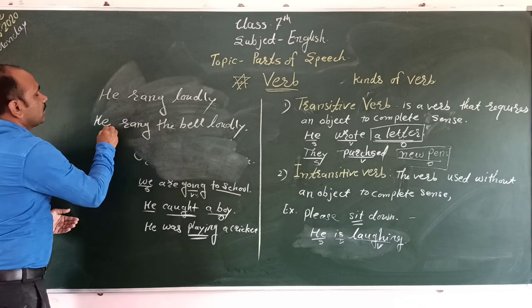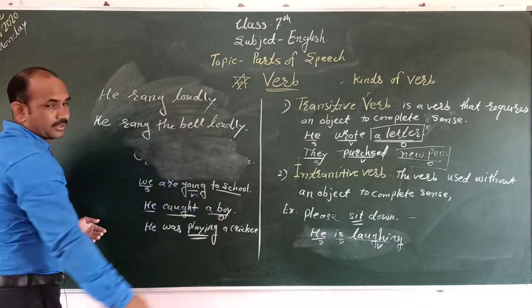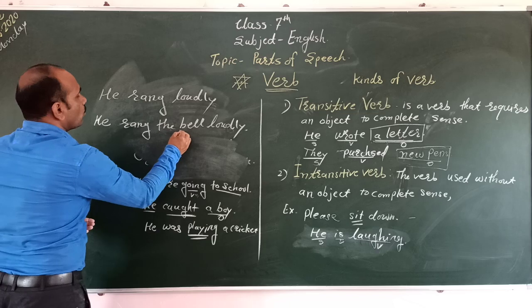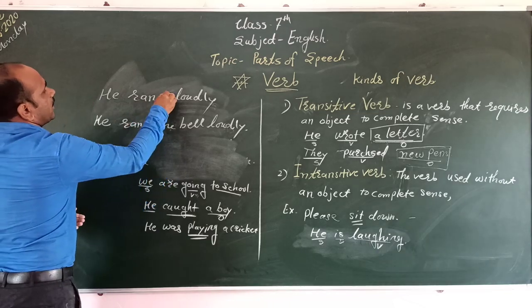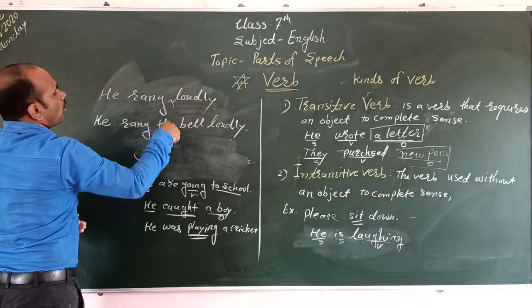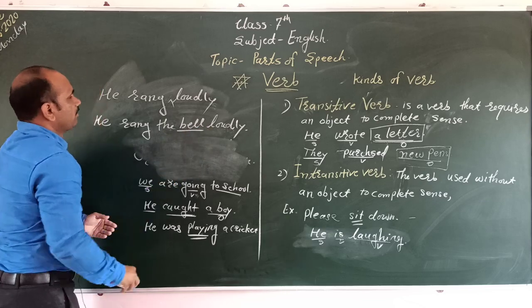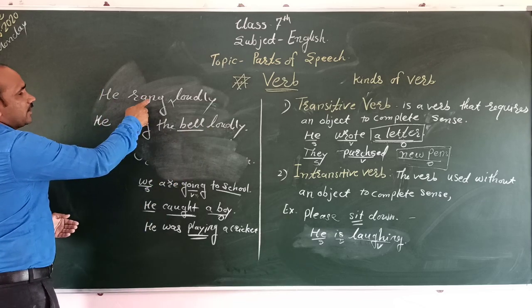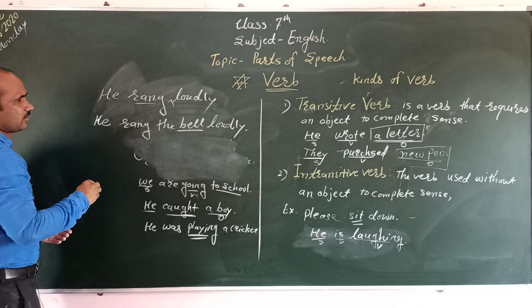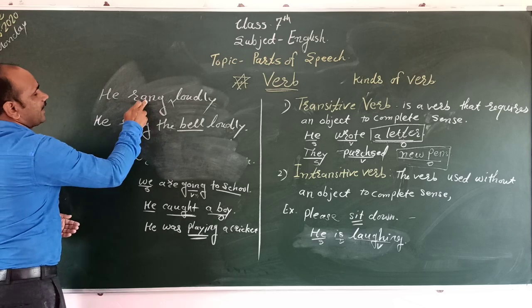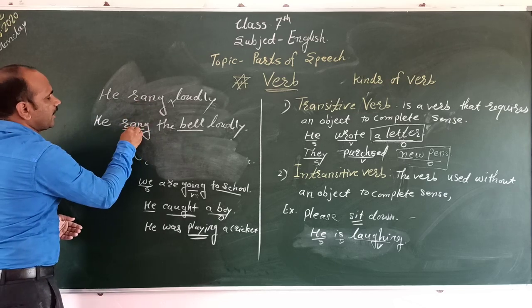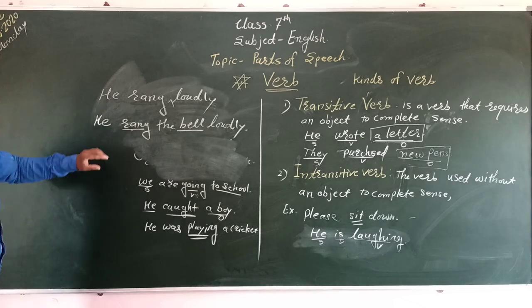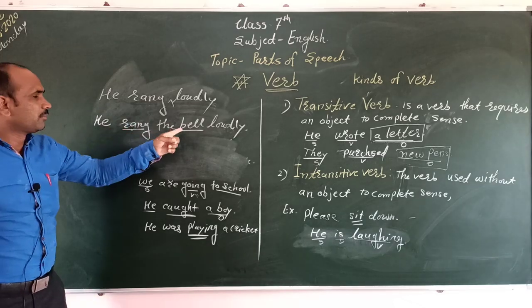He rang the bell loudly. Here is no object, but here is an object. "He rang loudly" is an intransitive verb, and "rang the bell" is the transitive verb. Its meaning is that here is a bell.